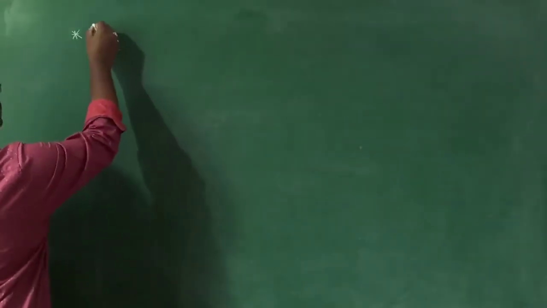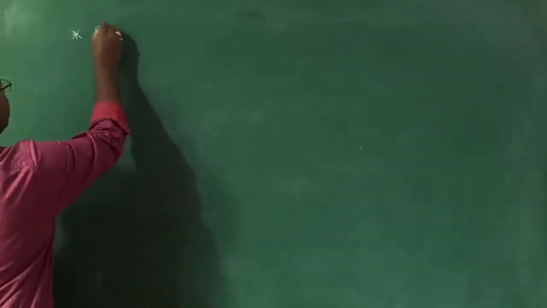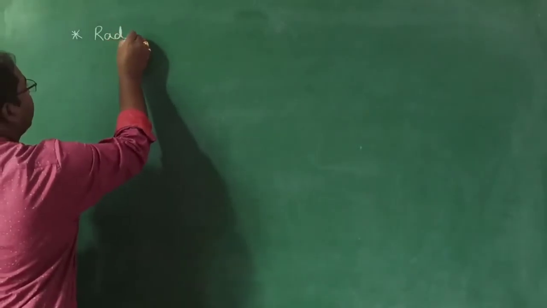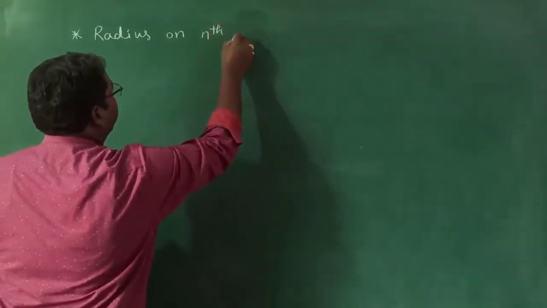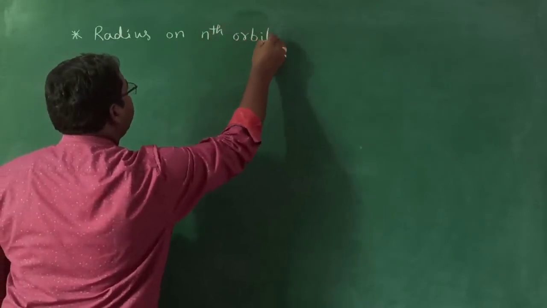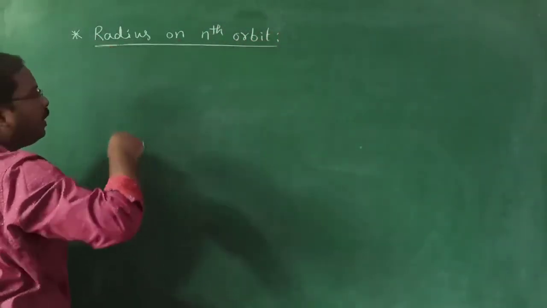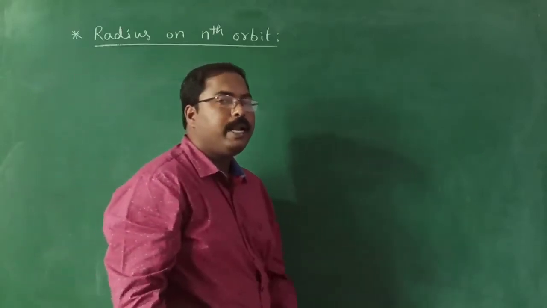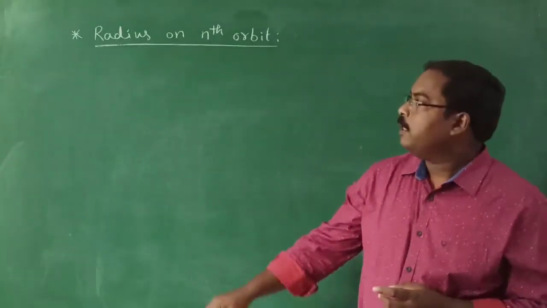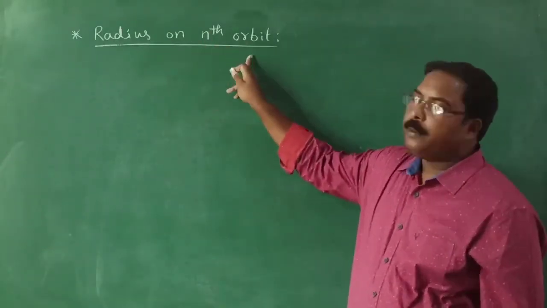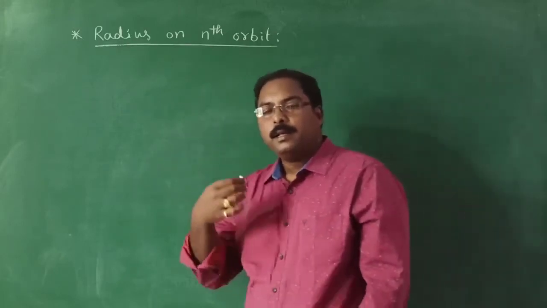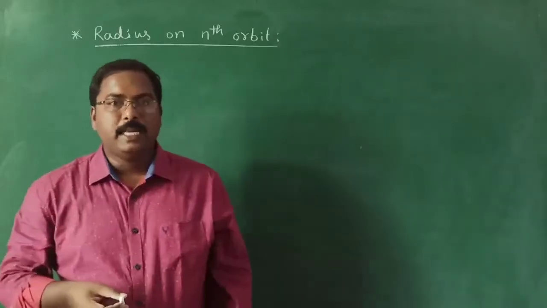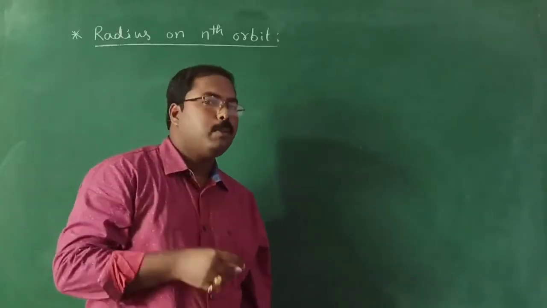Now, here the subheading is radius of the nth orbit. In this lesson, related to Bohr's theory, we will get mainly two concepts. That is the radius of the orbit, for which we get one formula, as well as the calculation of energy, for which we get one more formula.